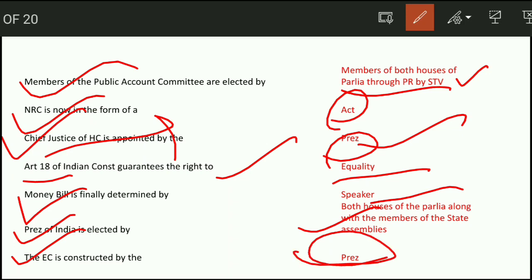So this was all about previous year questions of the polity part from 1999 to 2022. I hope you have got all the questions and answers and cleared all the parts.